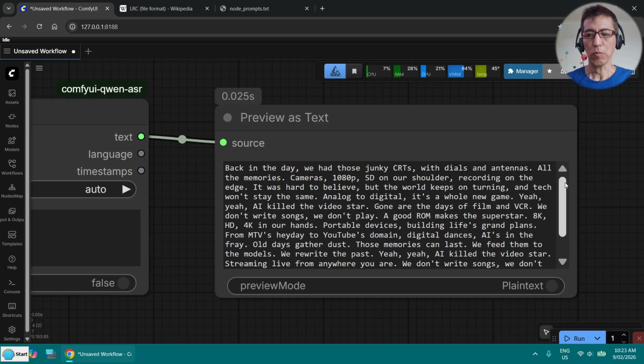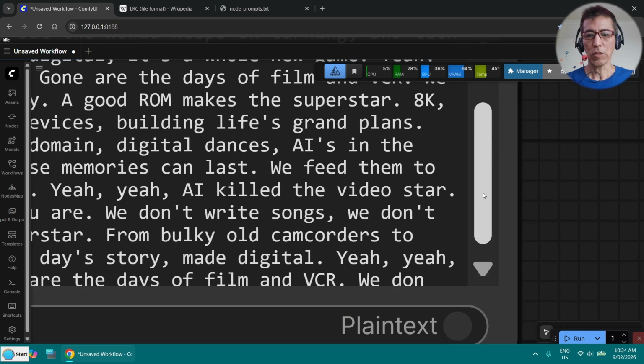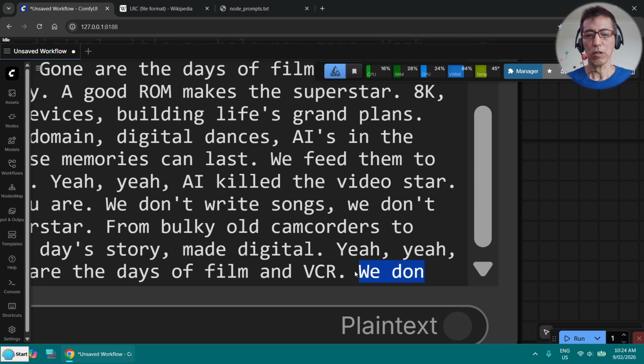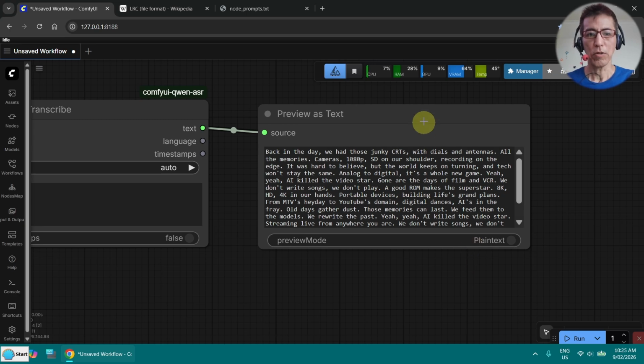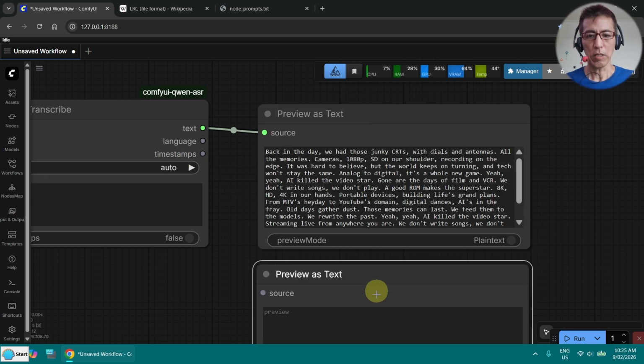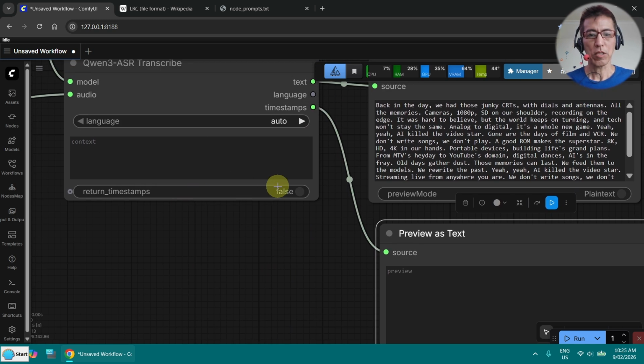And I also want to point out one thing. If you look at the end here, you will see somehow the song just stopped here. It's missing something. Okay, the next thing I want to show you is to run the timestamps here. Let's duplicate the preview and put the output here. Make sure you turn this on. I keep on forgetting to turn this on.